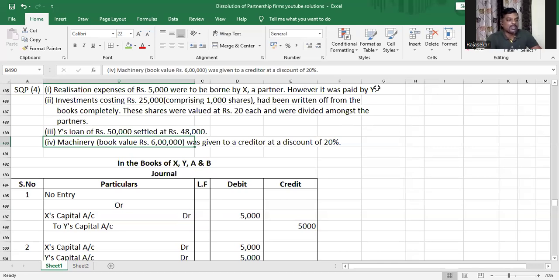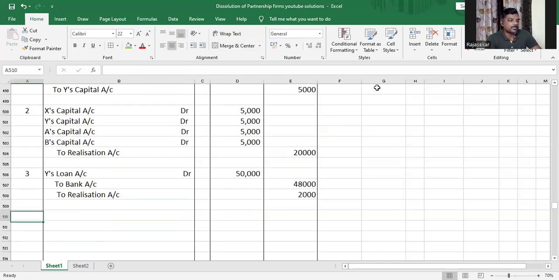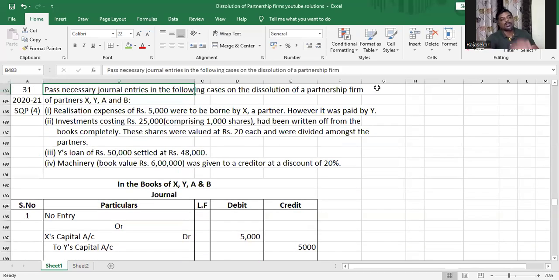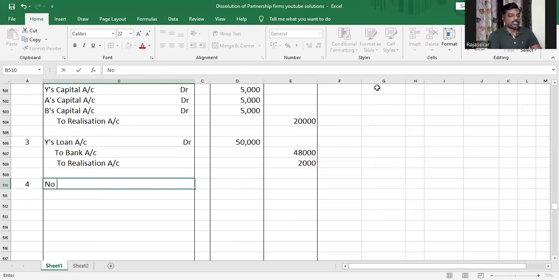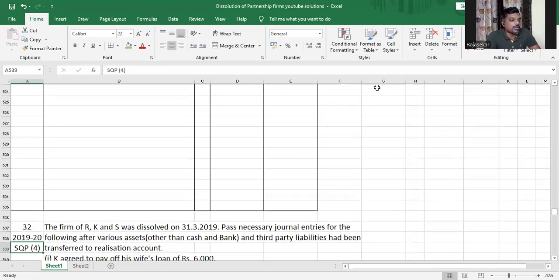Machinery book value of 6 lakh was given to a creditor at a discount of 20%. All right, my dear children. So basically, what is happening here? An asset is taken over by a liability. A creditor is taking over a machinery. What the book value of the machinery is, or at what price it was given, is not relevant, because they're not saying that it is given as part payment or settled through cash or anything like that. They're just saying that a creditor took over the machine. Understood or not, my dear children? And therefore, all that we have to do is realization to realization, and therefore that would result in no entry being passed in the question. Understood or not, my dear children?